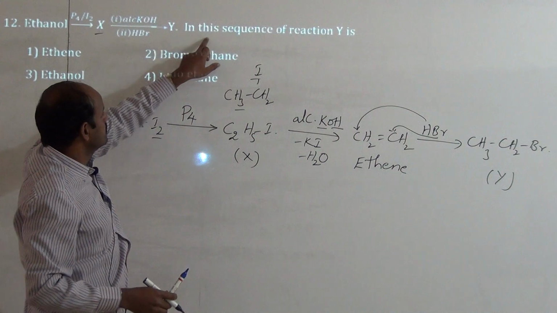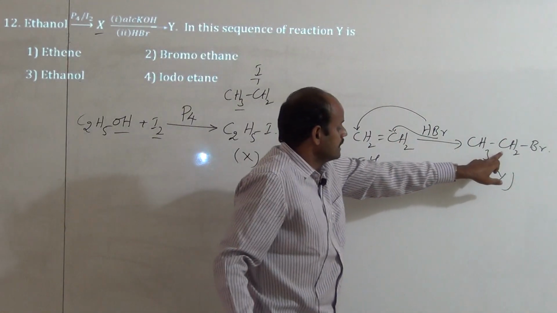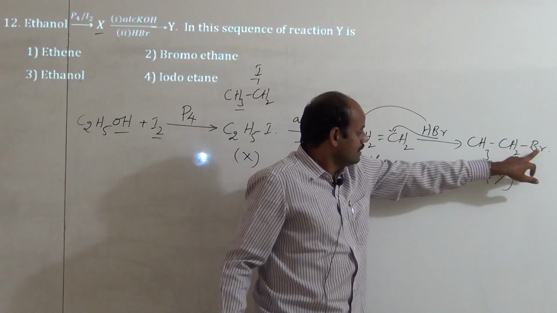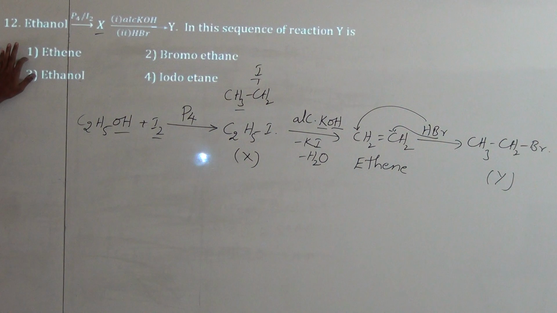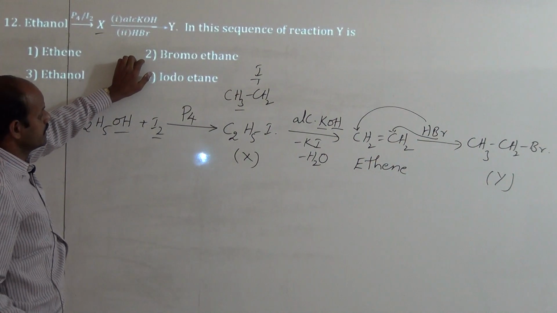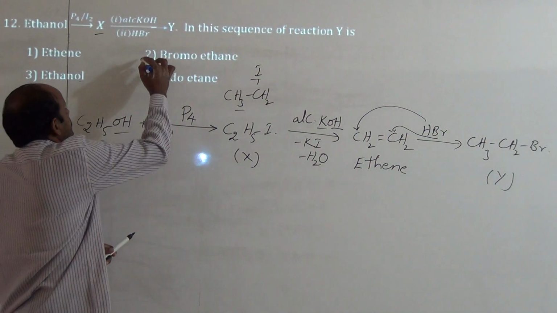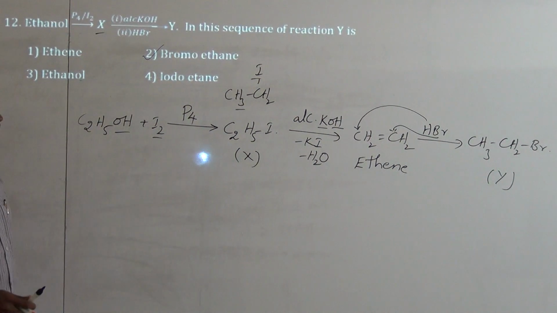What they asked in this sequence of reactions, what is the Y? Ethyl bromide, or another name is bromoethane. Where is it? Check it. First one, ethene. Ethene, is it correct? No, because it is X only, but they asked Y. The second option is bromoethane, hence it is the Y. Hence the answer is the second one.